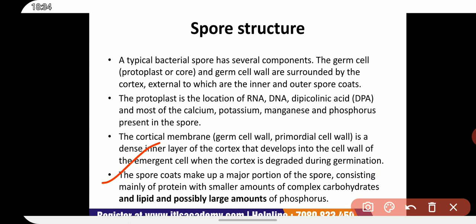The spore coats make up a major portion of the spore, consisting mainly of proteins with smaller amounts of complex carbohydrates and lipids and possibly large amounts of phosphorus. The outer spore coat contains the alkali resistant protein fractions and is associated with the presence of disulfide rich bonds.